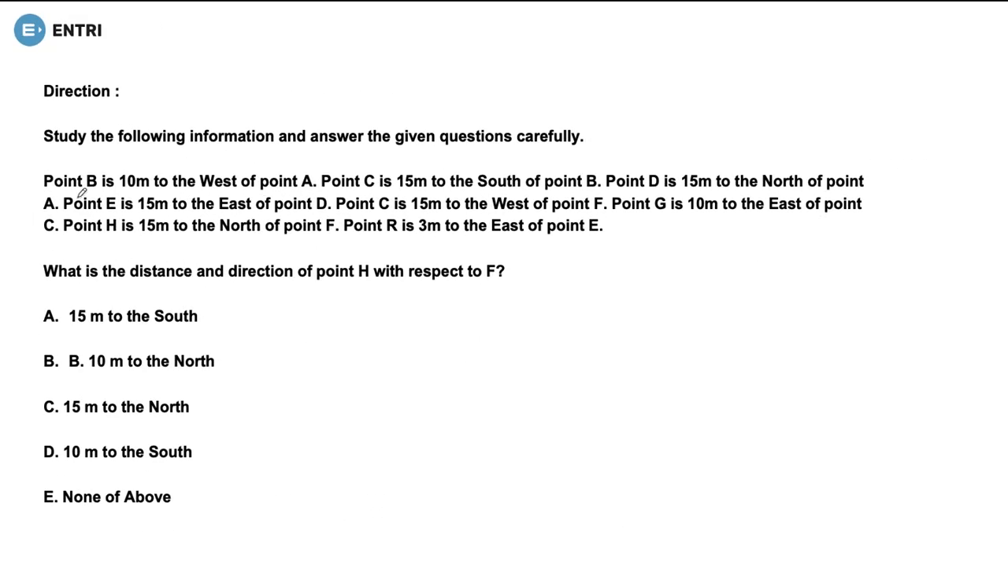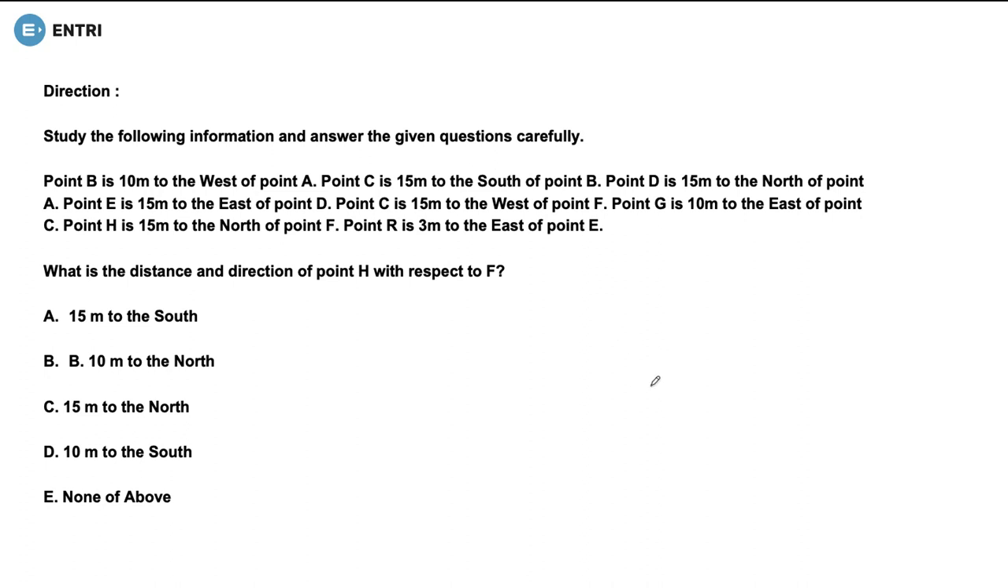See, the next question. This question says: study the following information and answer the given questions carefully. Point B is 10 meters to the west of point A. Point C is 15 meters to the south of point B. Point D is 15 meters to the north of point A, and so on. But you know that if I just read it out and try to solve it, nothing is possible, isn't it? So the best approach is to make a diagram of it.